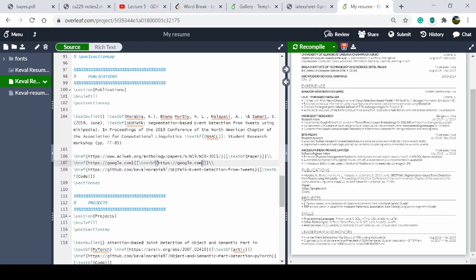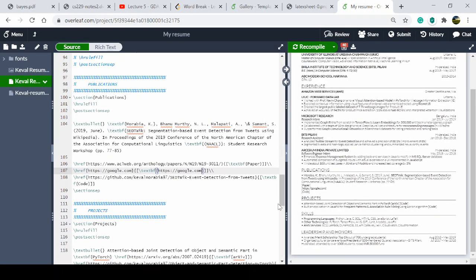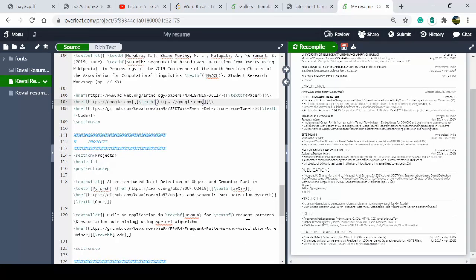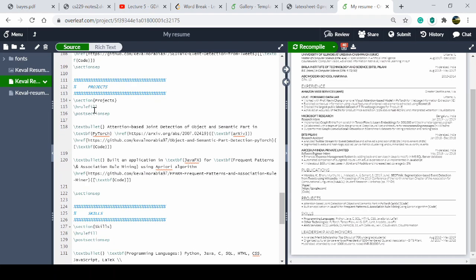Next we are moving to the projects. Here in projects, it is the same way as we have done. Select text bullet, and you can put your project name here. If you want to keep some details, you can, like attention based joint detection of object and semantic part in PyTorch.